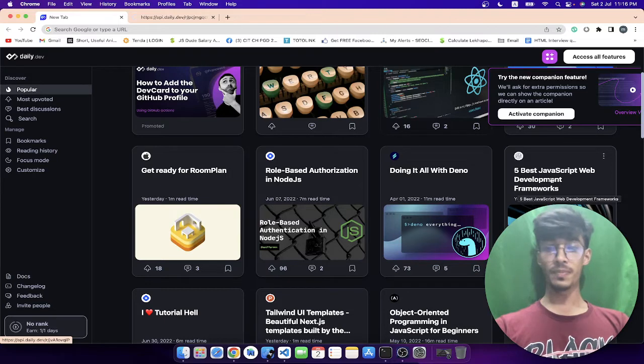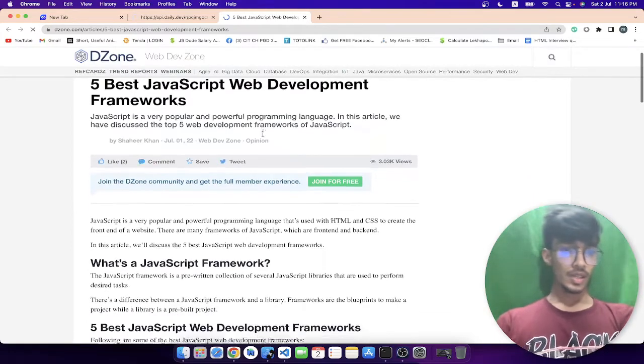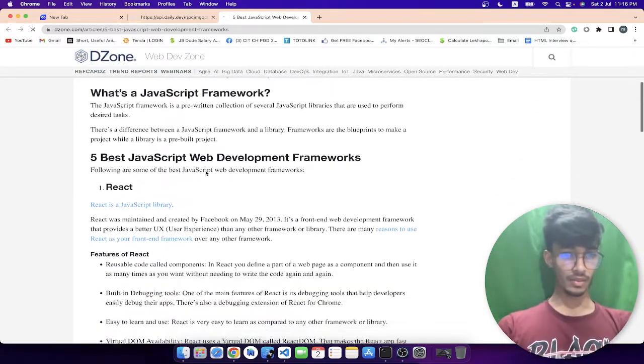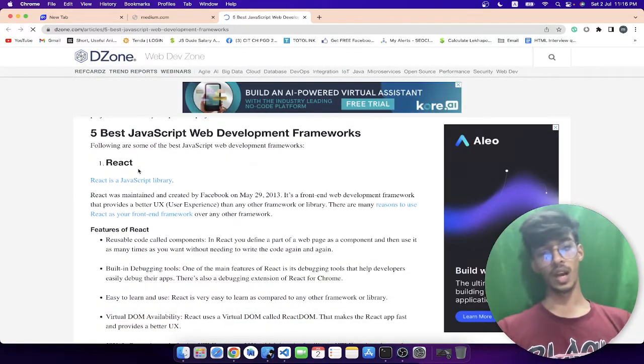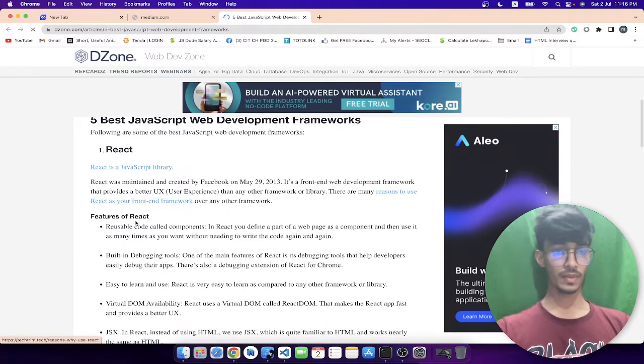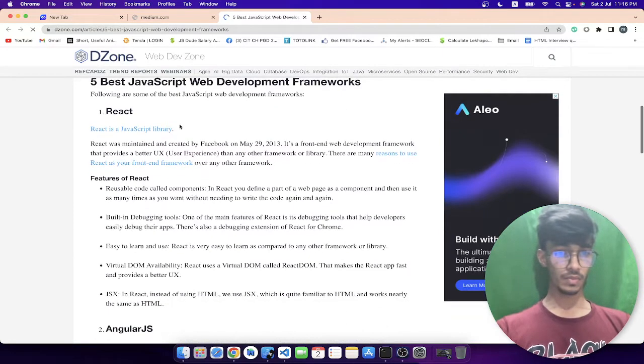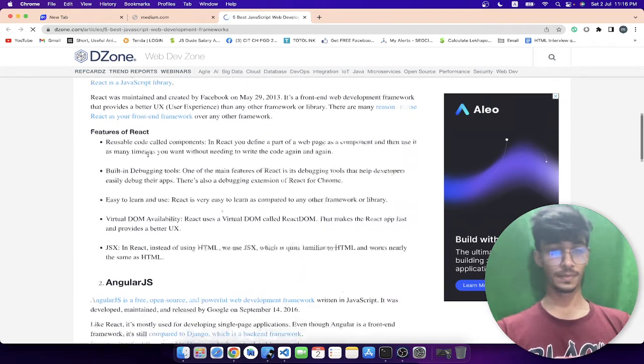Okay, 5 best JavaScript web development frameworks. I have to watch that. So let me go there. First we have React, the ultimate React. I know this should be on the first one. This should be on the top. This is a JavaScript library, as you know. This is not a framework, it is a library.